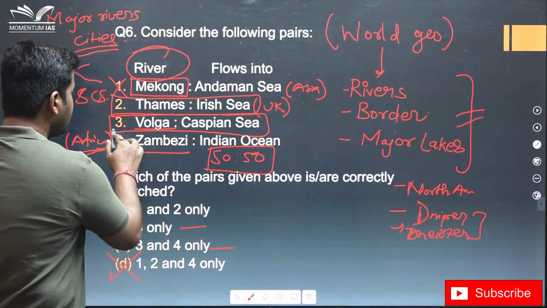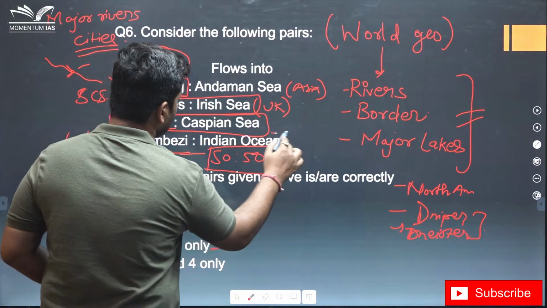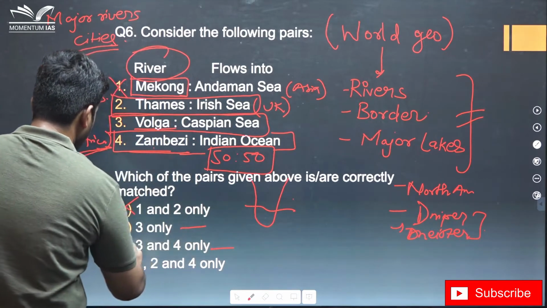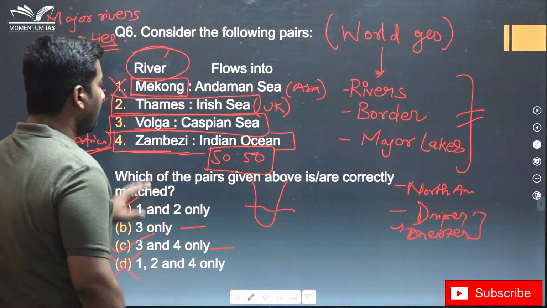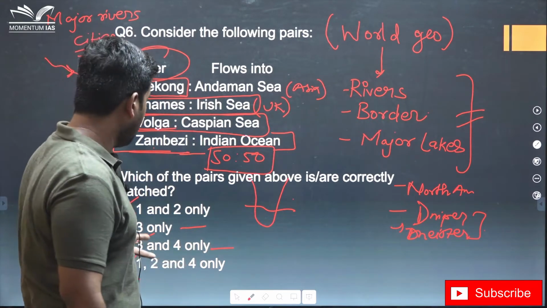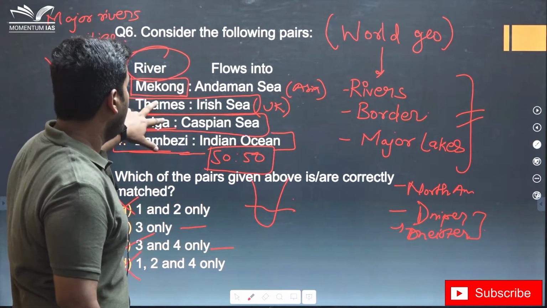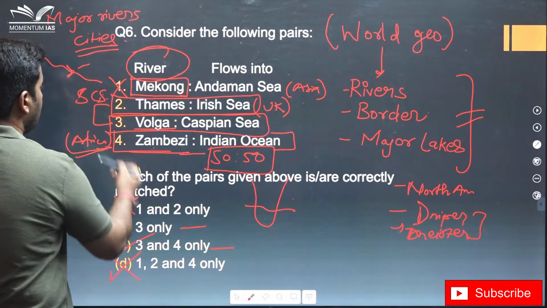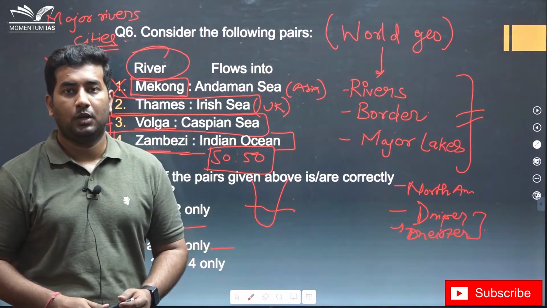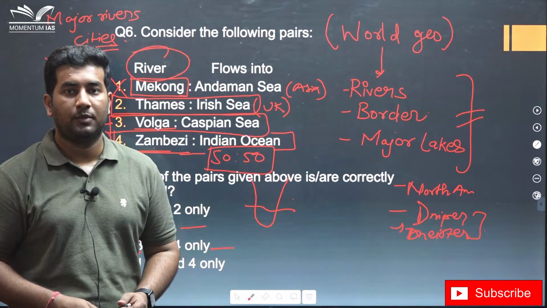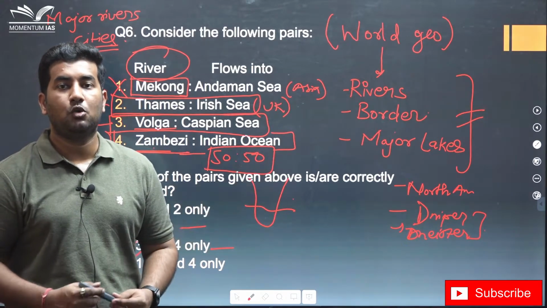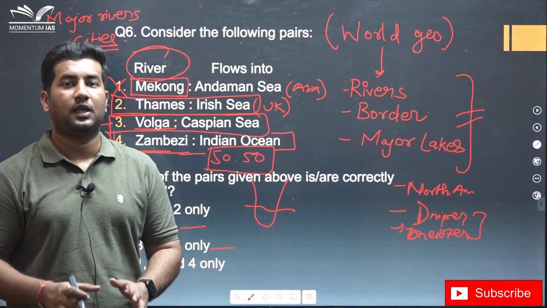So in this case, if you are aware about Zambezi, yes, it flows through Africa and flows into Indian Ocean. So answer is 3 and 4. But you have seen that even if we don't know about this, just by eliminating one option, we are able to eliminate two options, and we don't even need to know about these two options. This was the objective of this video, that even if you are not aware about the information, try to use your head and try to eliminate as much as possible to make your job of thinking very less.